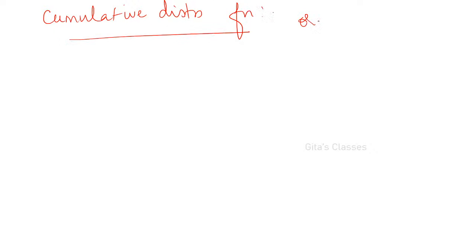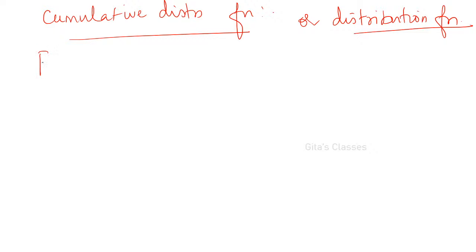Next is cumulative distribution function. From the name itself, I asked you to remember cumulative distribution function, or sometimes it will be mentioned as distribution function. Even if it is mentioned as distribution function, it is understood that it is cumulative distribution function. Okay.